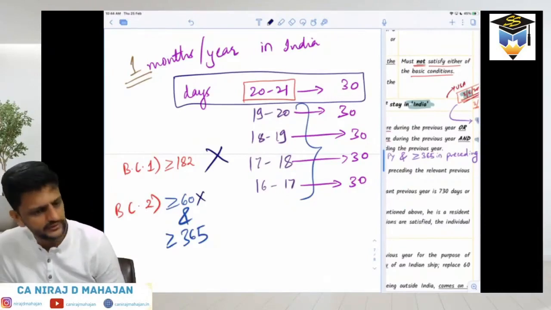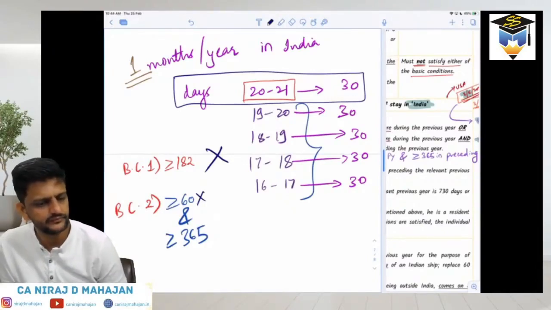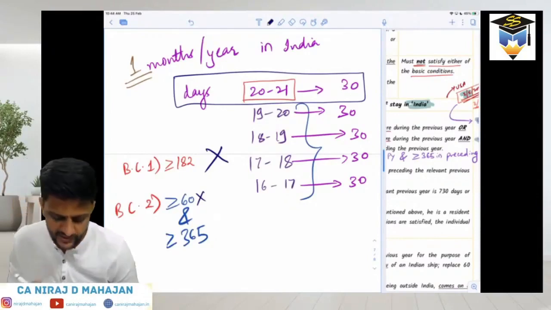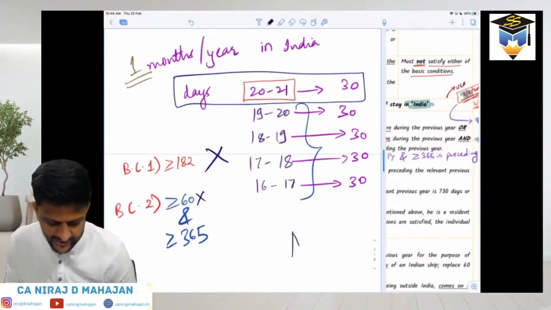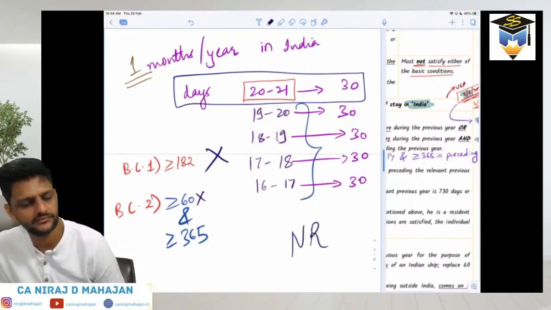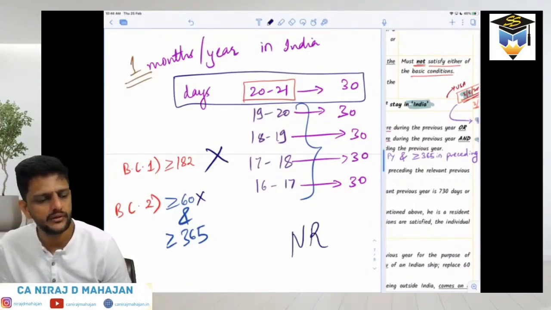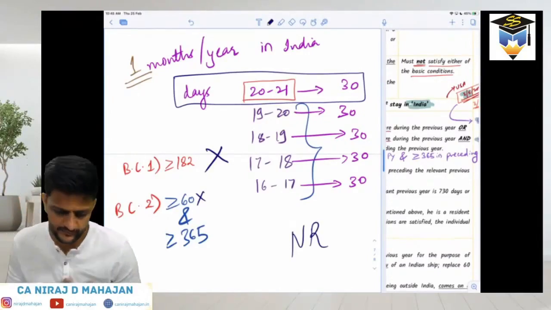Yes or no? You understand till here? Clear or not? So basic condition number 2 not satisfied, because he is not there for at least 60 days in the year. In that case, what will he become, bachcho? Both the basic conditions are not satisfied. He becomes NR. Are you understanding here, bachcho? Got it, everyone? Tell me.